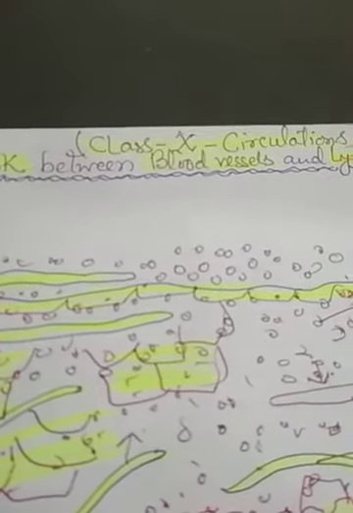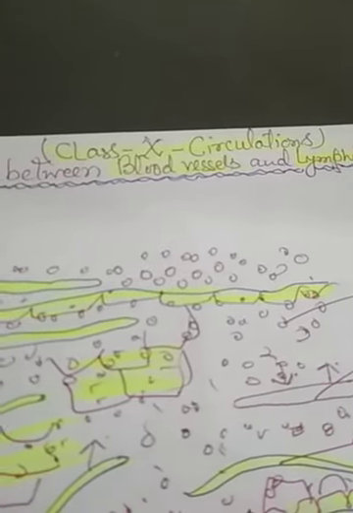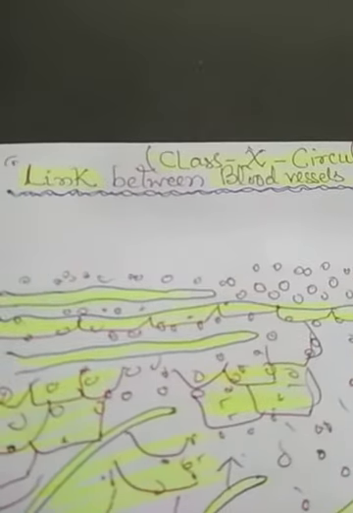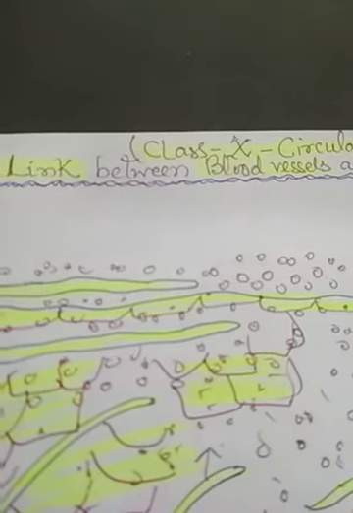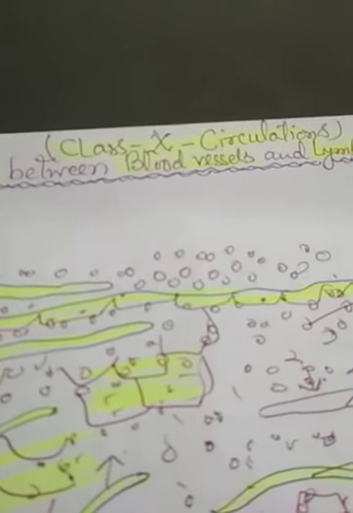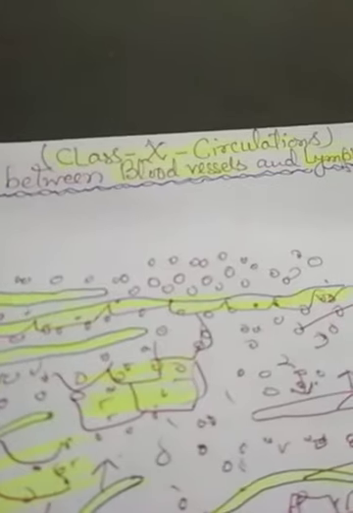Today's topic is related to the circulation of blood, and the circulation of essential and required organic and inorganic substances, required WBC, required lymphocytes, required essential materials. My dear students,